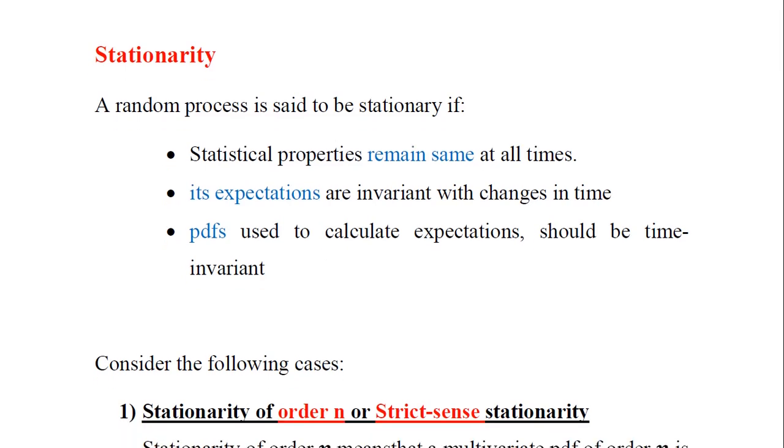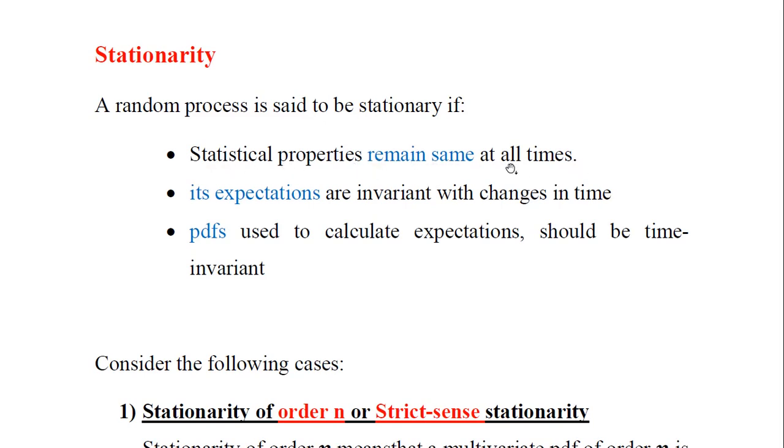Now we'll look into the next concept, that is stationarity of a random process. When can we call a random process to be stationary here? So the following characteristic features have to be observed. A random process is said to be stationary if the statistical properties remain the same at all times.